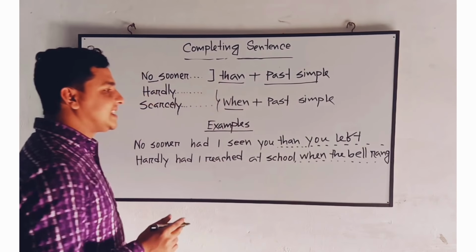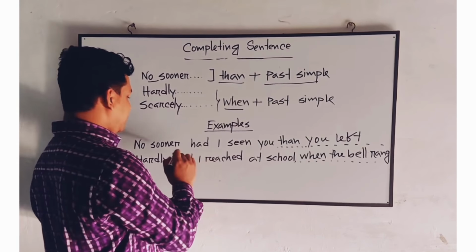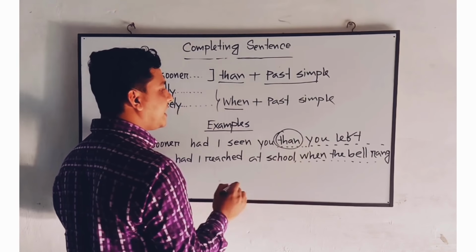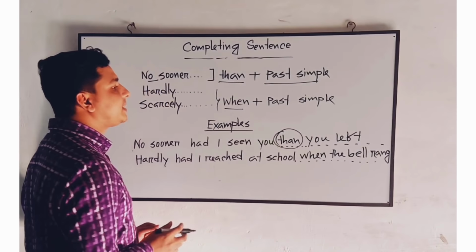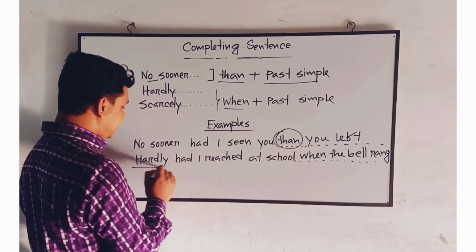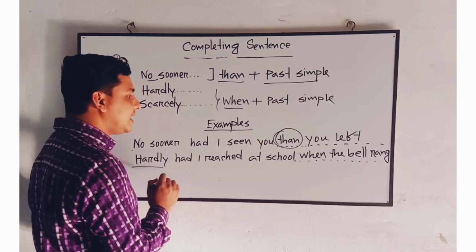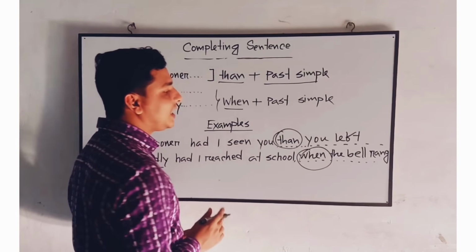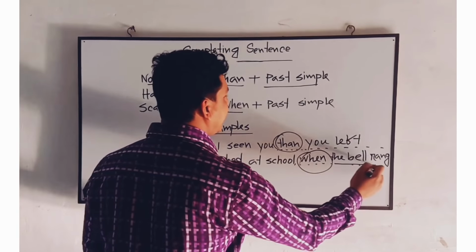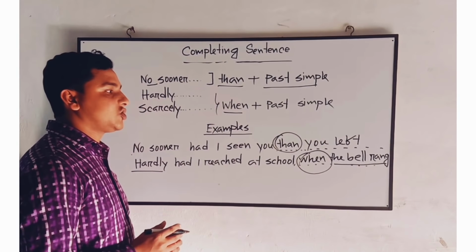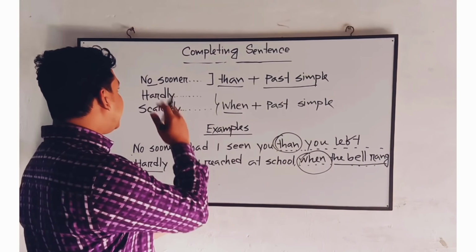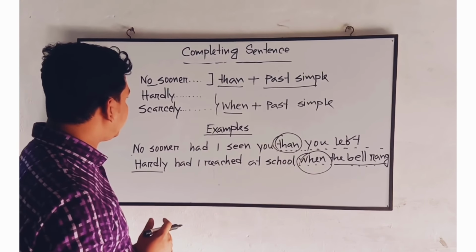Okay, so see the basic structure. Whenever this sentence is started with no sooner, then we have put here the connector then, and the other part of the sentence has been completed using the structure of past simple. Similarly, when this sentence has been started with hardly, here we'll have to put when as the connector, then the other part has been completed using the structure of past simple tense. Okay, this is the basic difference in the uses of no sooner, hardly and scarcely.